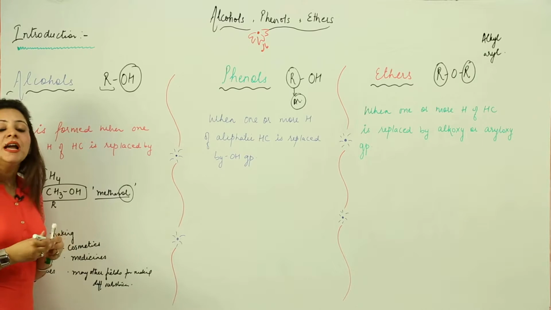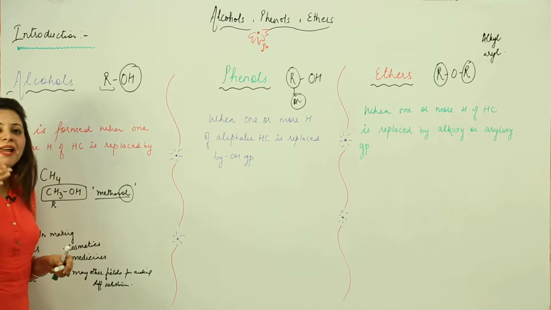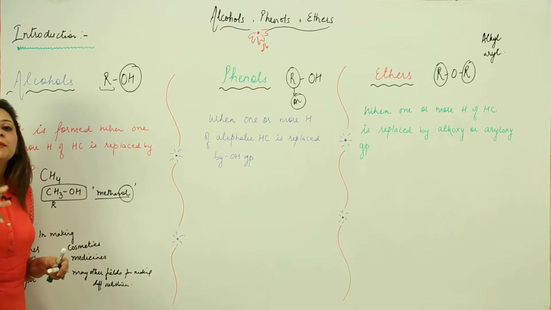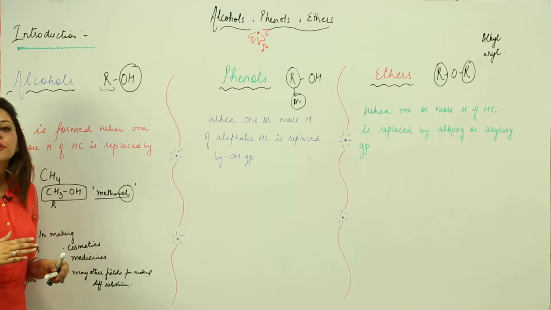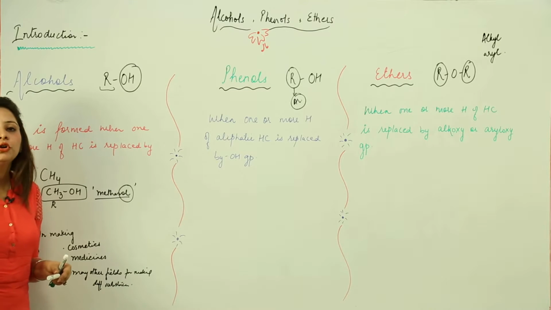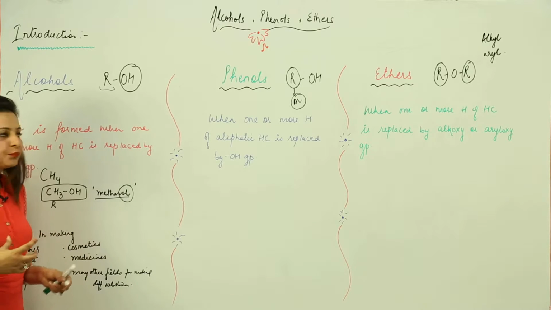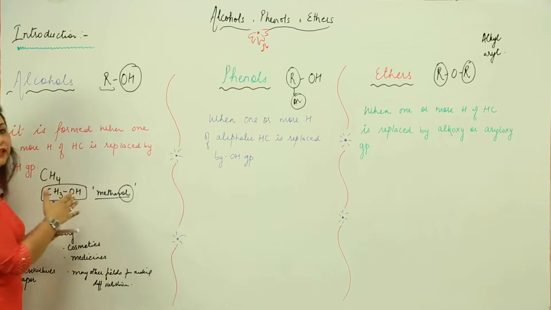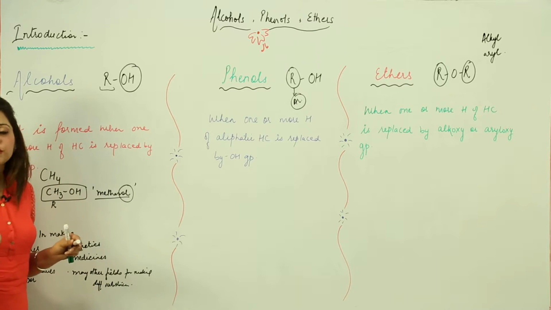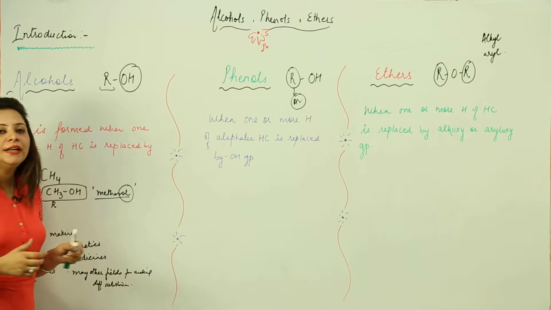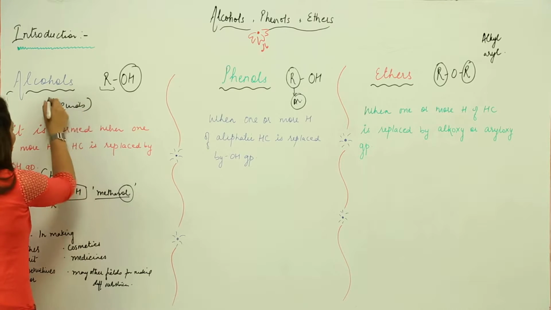So whenever in any aliphatic hydrocarbon you replace one hydrogen with OH, it becomes a member of alcohol. That means it now possesses the functional group, the hydroxyl OH group, and it will be placed in the category of alcohol. You will be curious to know what the state of alcohols is. Alcohols are generally liquids. I'll write here, they are generally liquids. We'll study more in detail.